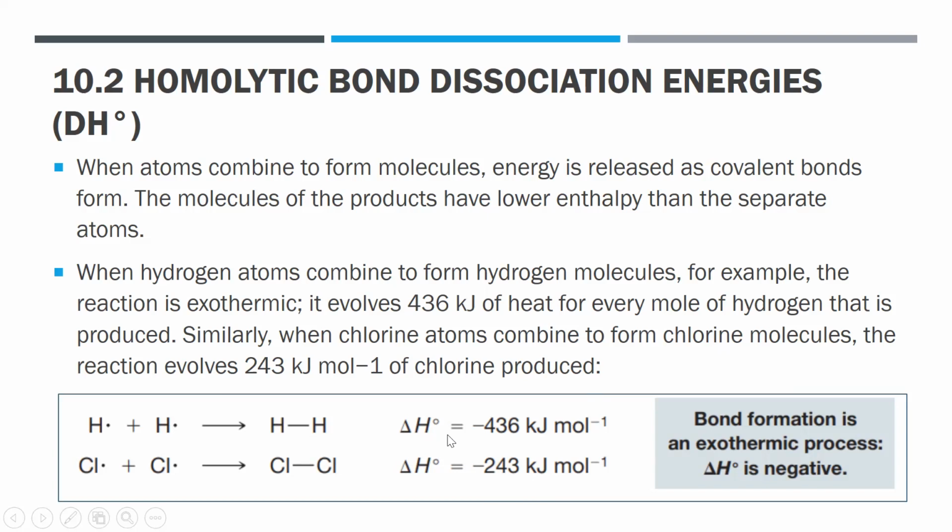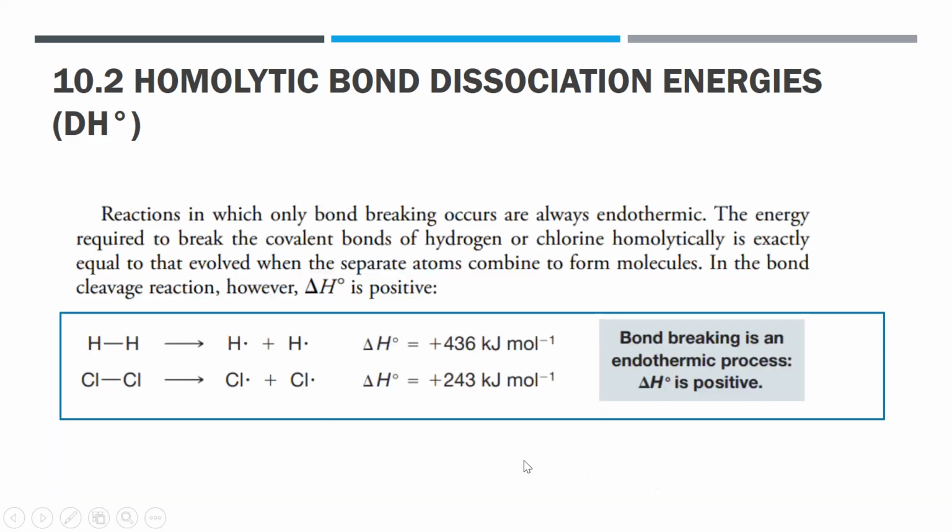You have your physical chemistry, right? So we understand this delta H, the standard enthalpy of formation, the standard enthalpy for this reaction. You have here a negative value, and that means it's an exothermic process. And if you do the homolytic bond breaking process, the process is the opposite. It is an endothermic process. Instead of negative, energy is being absorbed.